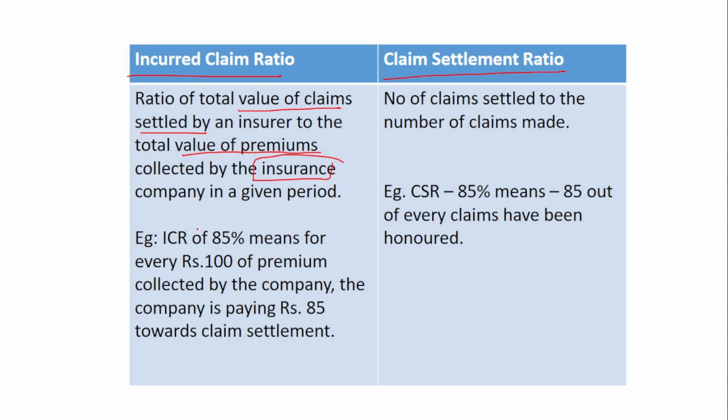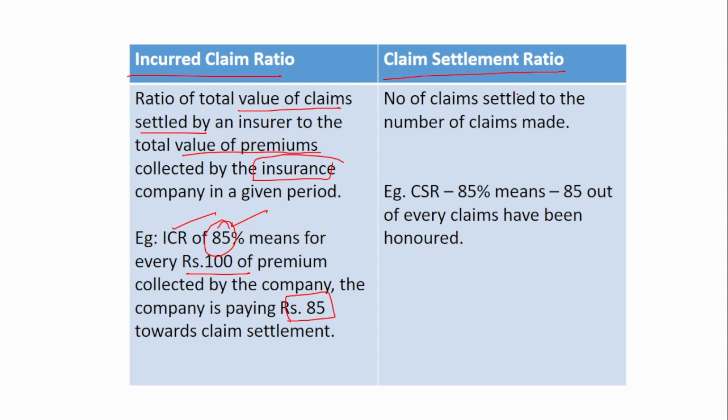If an ICR of 85% is there, it means for every 100 rupees of premium, the company is paying 85 rupees towards claim settlement. So remember, if the incurred claim ratio is 85%, then for every 100 rupees of premium, 85 rupees is paid as claim settlement.